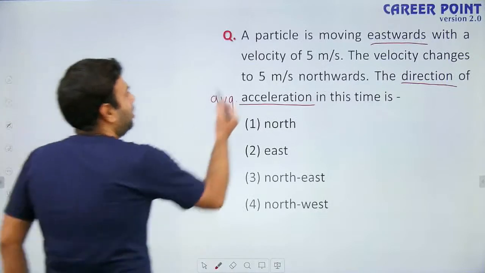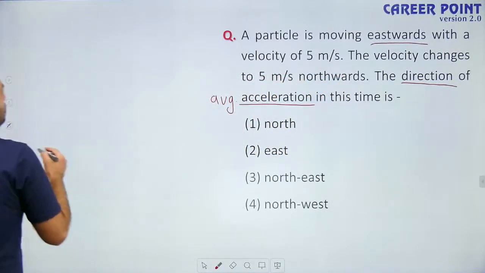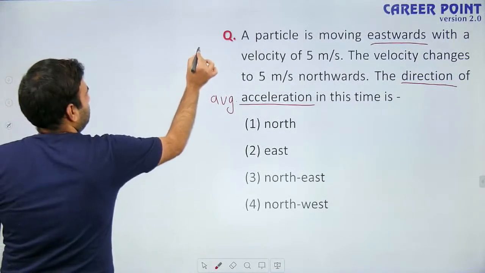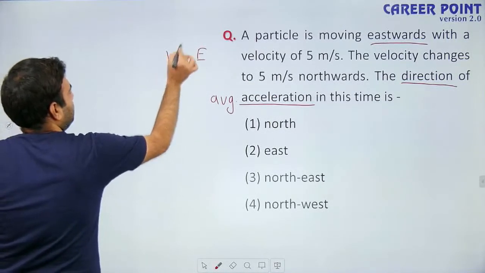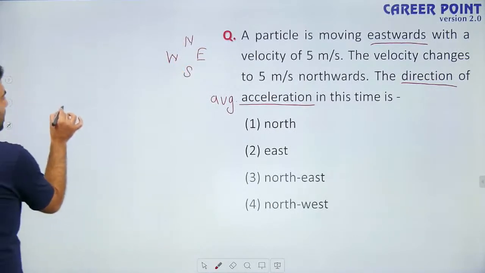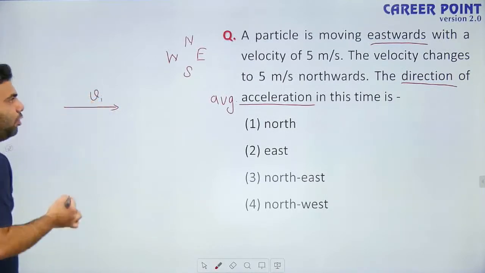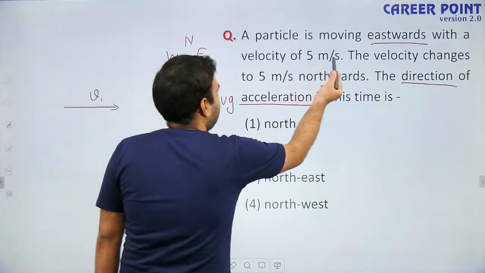Now see this, a particle is moving eastward with a velocity of 5 meters per second. Let us assume this is east, this is west, this is north, and this is south. So initial velocity is in this direction, eastwards, v initial, which is 5 meters per second.